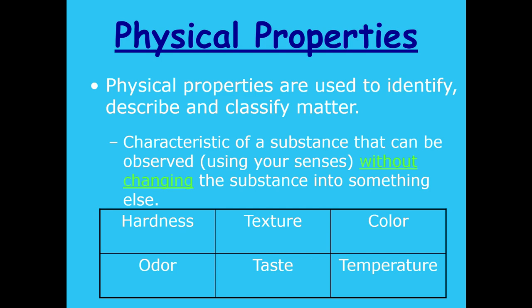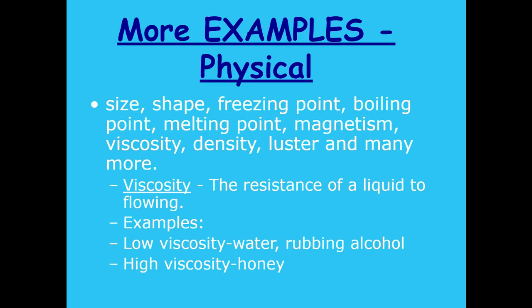Physical properties are characteristics of a substance that can be observed using your senses, eyes, ears, etc., without changing the substance into something else. Examples are how hard something is, hardness, texture, how it feels, color, odor, the smell, taste, and temperature. More examples: size, shape, freezing point, boiling point, melting point, magnetism, if it's attracted to a magnet.